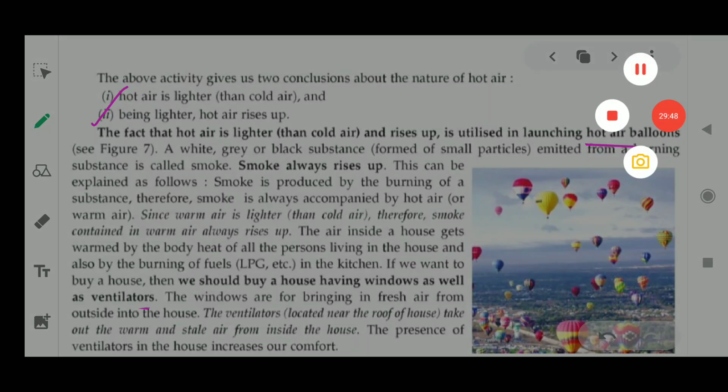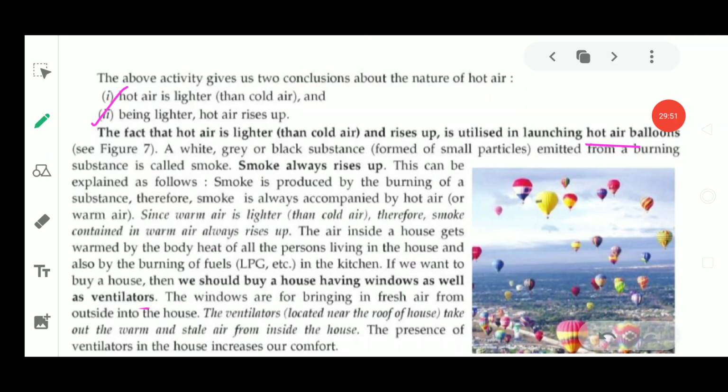So we can see that these two concepts of hot air and cold air have very much application in daily life. Smoke also rises up when you burn something. Water vapor rises up because hot air is lighter and it rises up.